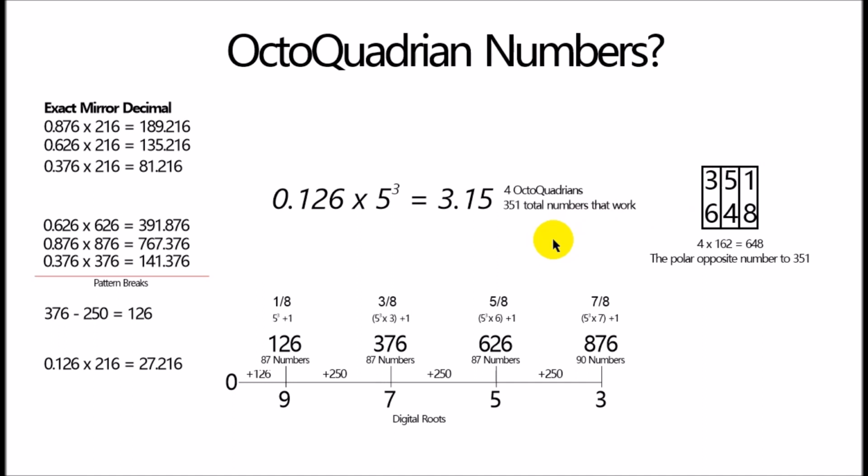Okay, now it gets interesting. So these I call OctoQuadrian numbers. Now they may have been discovered already, I don't know. If there's another description for them, please let me know. Otherwise, I'm just going to explain how I discovered them, and we'll just go from there.